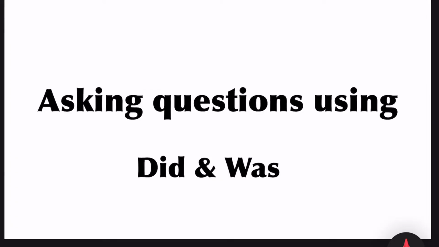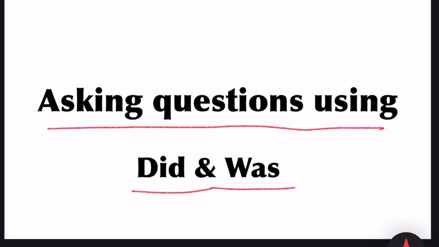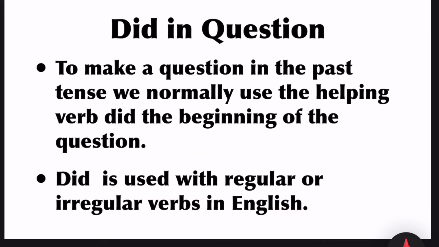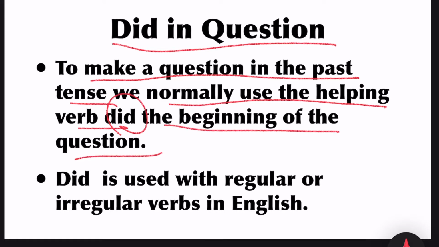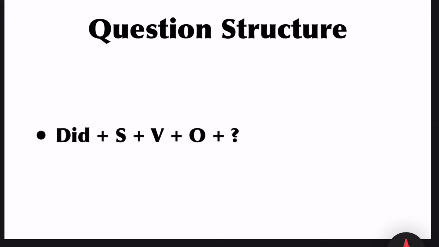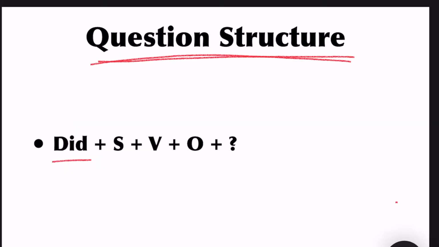In today's class, we are going to discuss asking questions using did and was. How can you ask questions using the helping verb did and was? Did in question. To make a question in the past tense, we normally use the helping verb did at the beginning of the question. Did is used with regular or irregular verbs in English. Question structure: did plus subject plus verb plus object plus question mark.